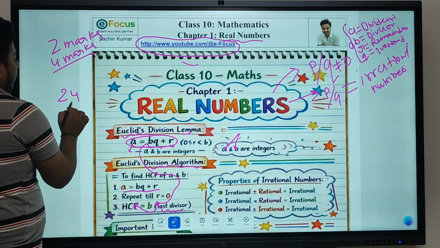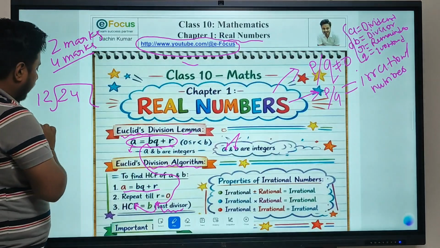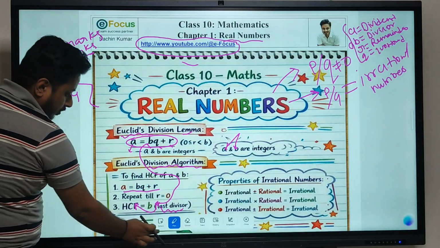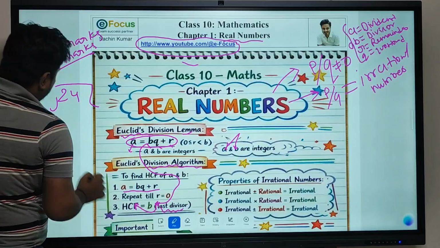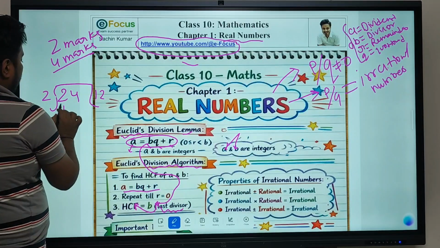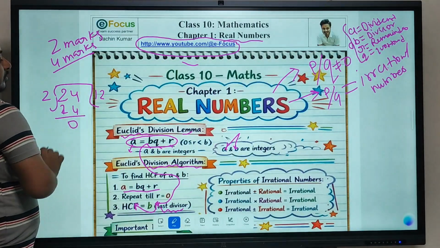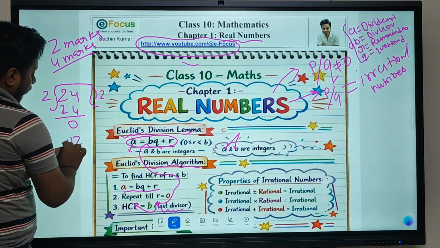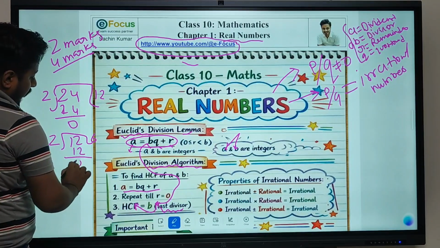For example, I am dividing 24 by 2. You will get 12, 24, 0. Still, we are able to divide 12 again. So 2 sixes are 12, 0.